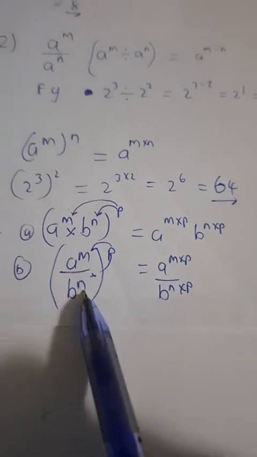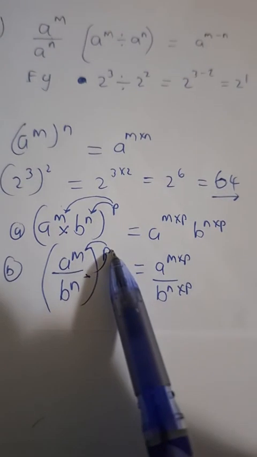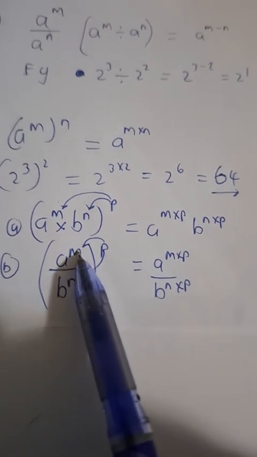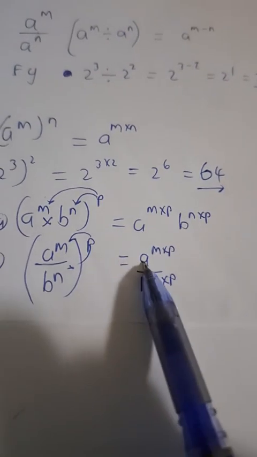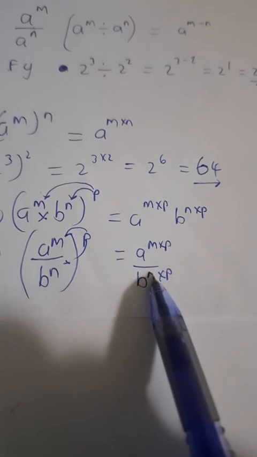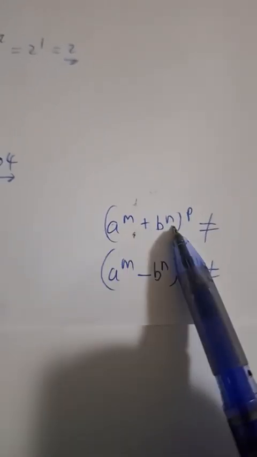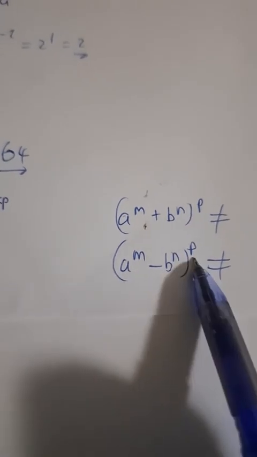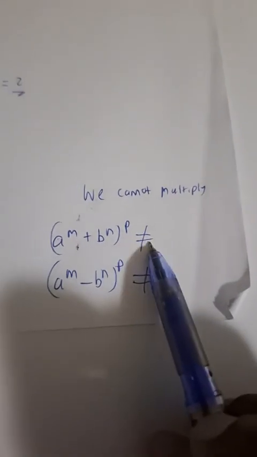The relationship here between the bases A and B is divide, so we can distribute the exponent p by multiplication to the m and to the n. That's why we get a to the power m times p over b to the power n times p. But guys, the minute the relationship is one of plus or minus between the bases, we cannot multiply the p's. You cannot multiply the p's.